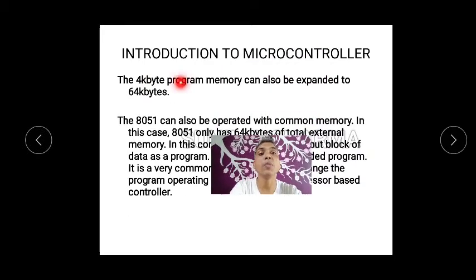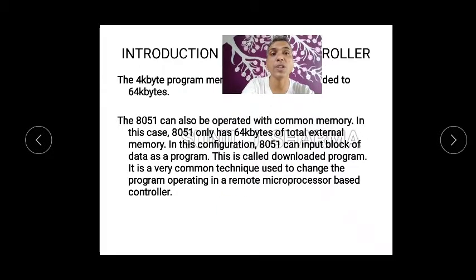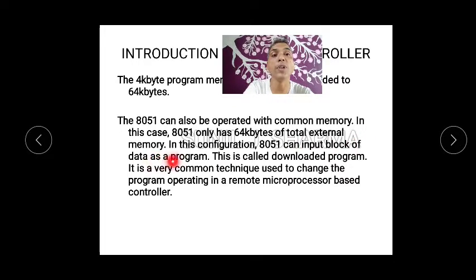Then the 4 KB program memory can also be expanded to 64 KB, in both the cases that you have seen. Now there is a new version coming up, that is 8051, which can also be operated with common memory space. I think you have seen that there are two parts, one is RAM and ROM, but this can also be operated in only one program memory. In this case, 8051 only has 64 KB of total external memory. In this configuration, 8051 can input a block of data as a program. This is called a downloaded program.